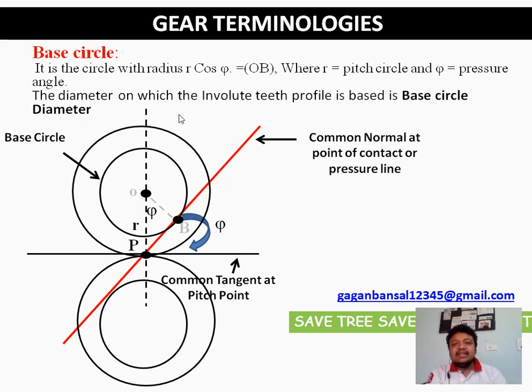And in many books it is also mentioned, what is base circle diameter? The diameter on which the involute teeth profile is based is base circle diameter. What is involute teeth profile? What is cycloidal teeth profile? We have made a separate video for this that will be discussed in the next few lectures.